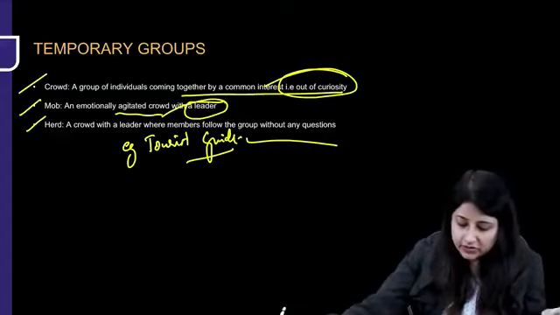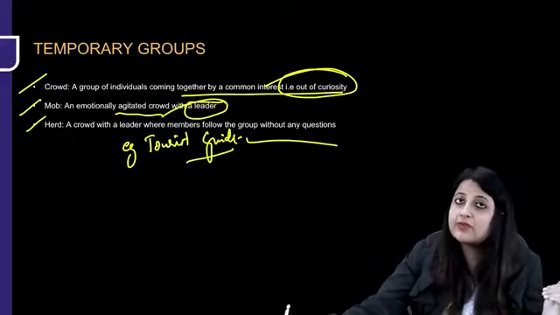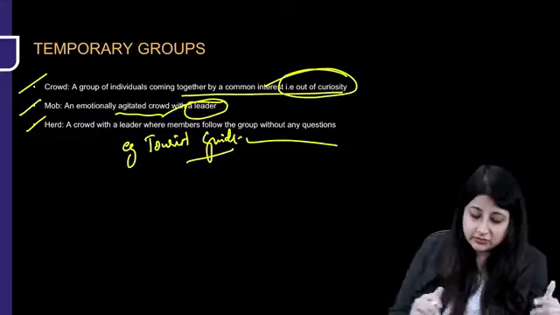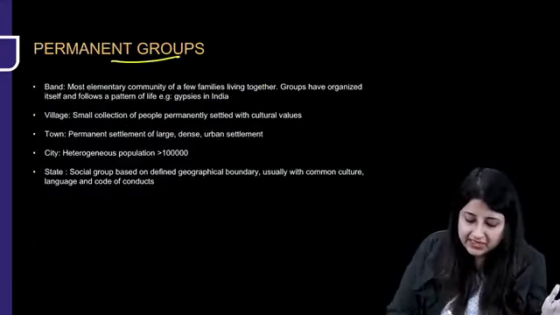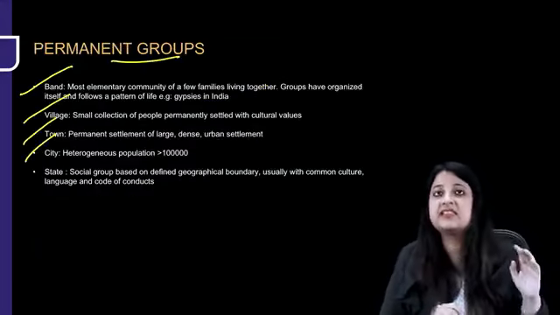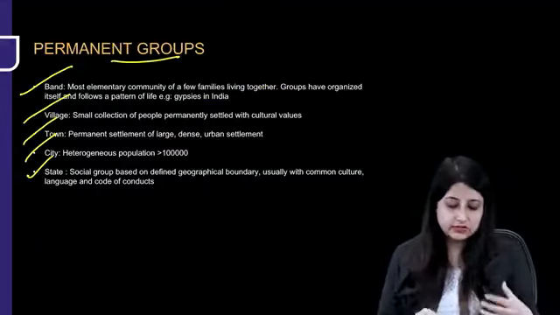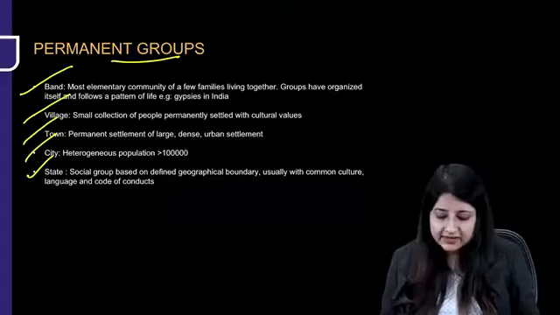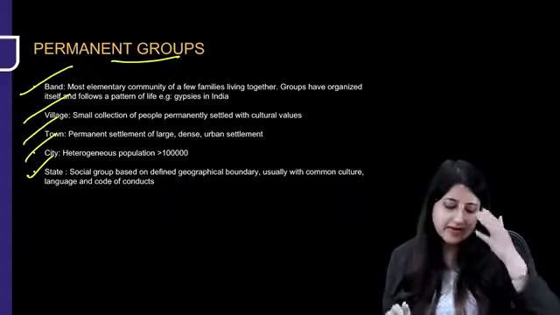All right, so it's also a crowd, it's a temporary gathering and we are following a leader without any questions. Okay, example religious leaders as well. But permanent groups, just know the name: band, village, towns and cities. These are all permanent groups. Just know what is band. Most elementary community of a few families living together, they have organized itself and they follow a pattern of life.